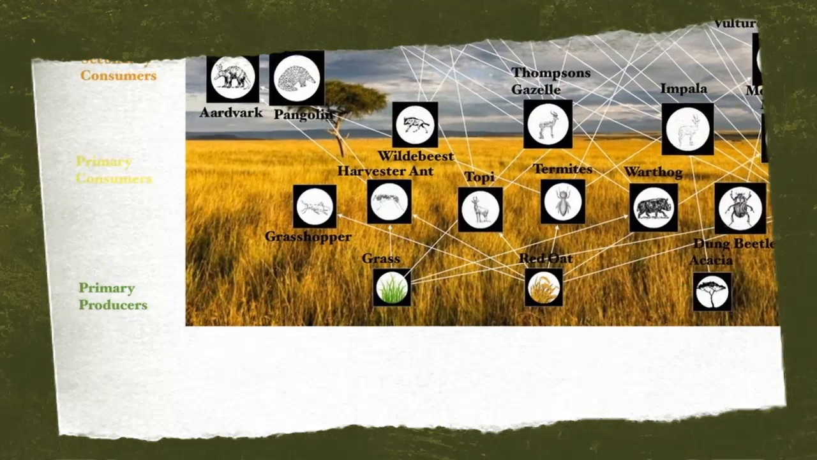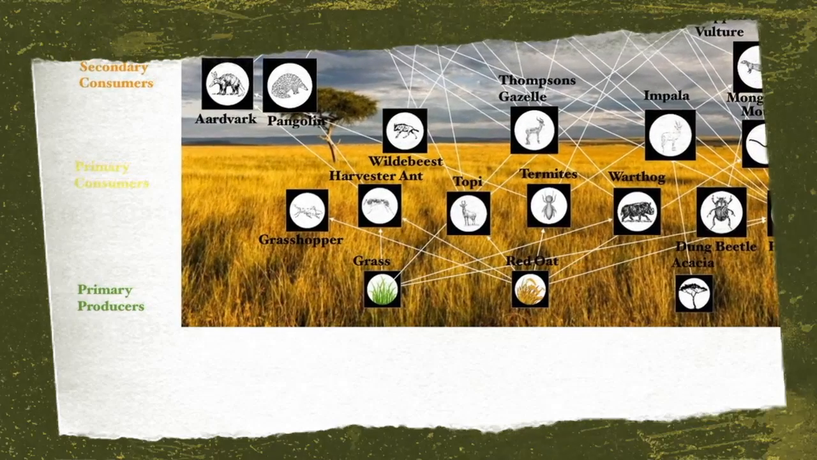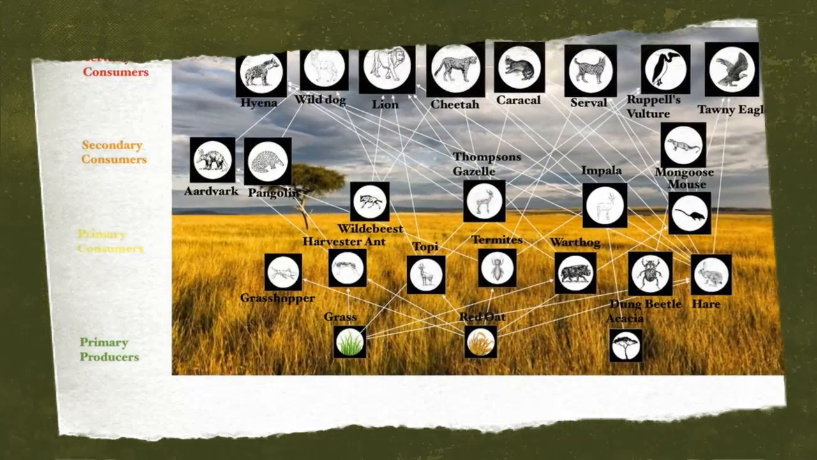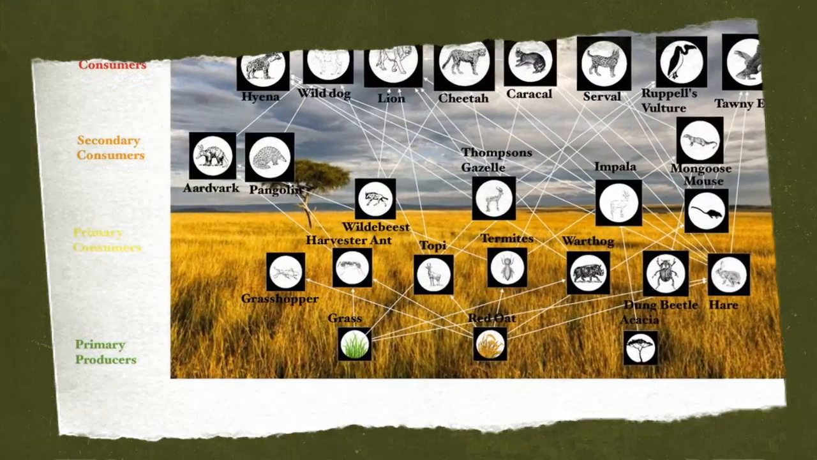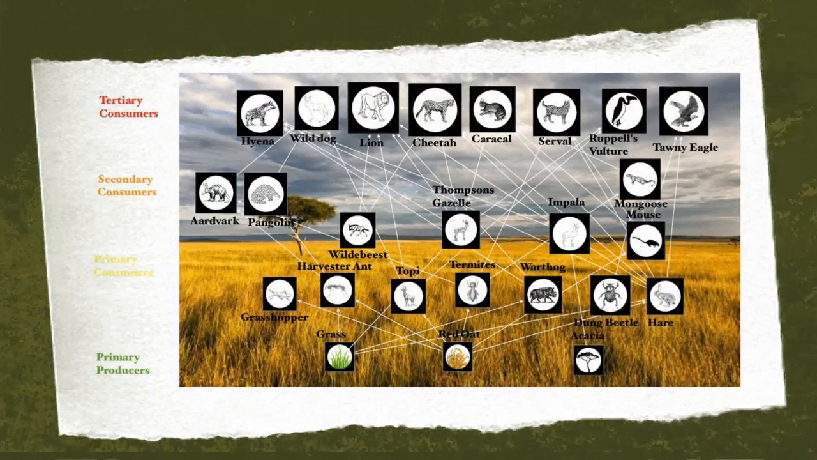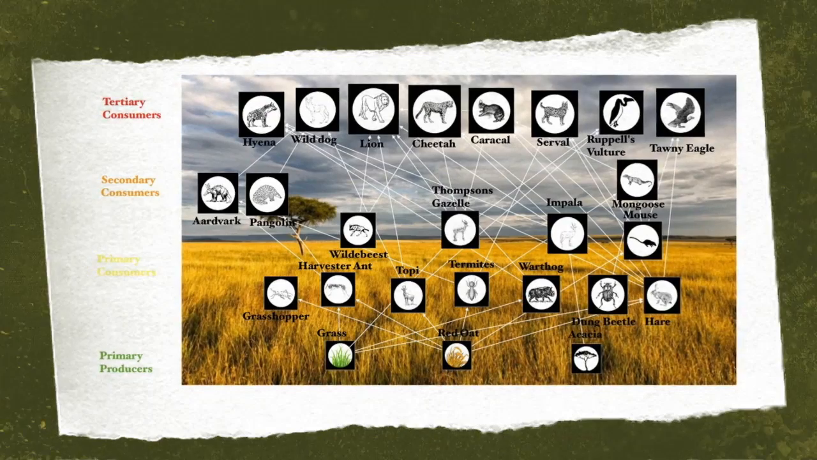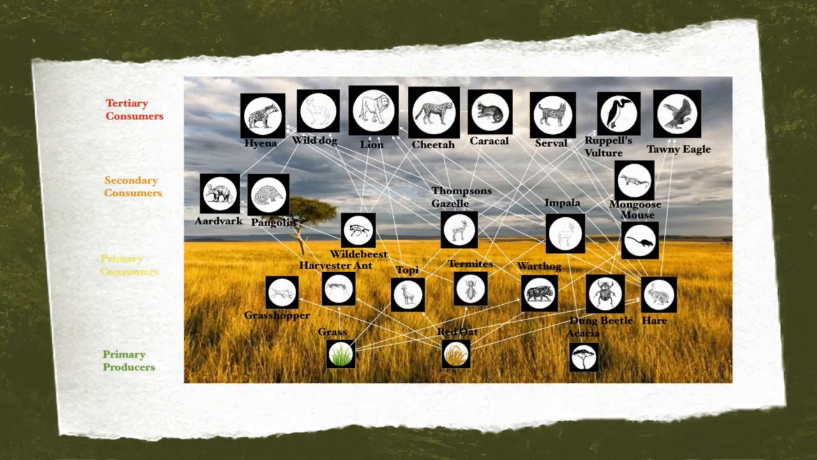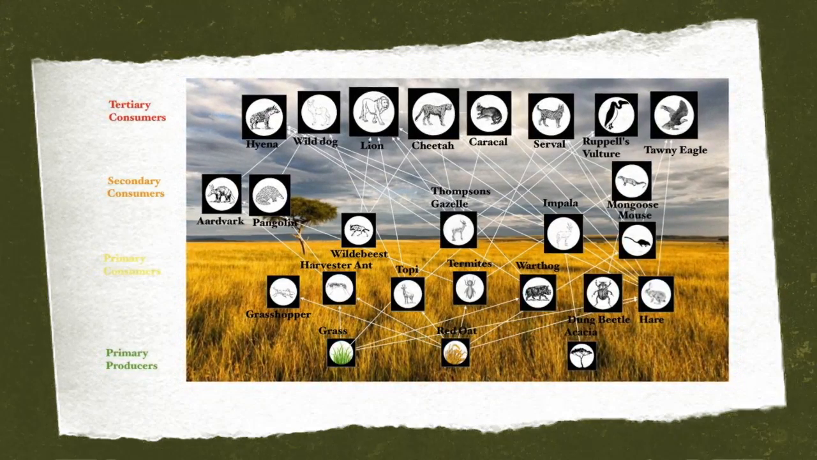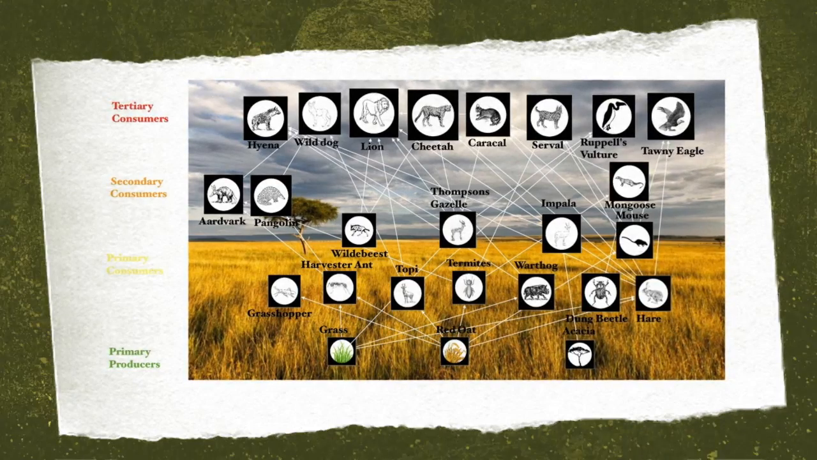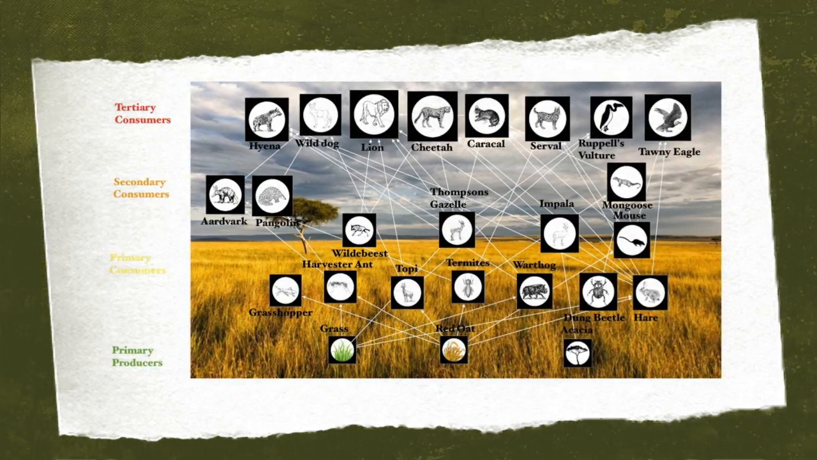The food web of the African savanna starts with autotrophs, grass and trees, which are primary producers. Herbivores such as grasshoppers, hares, etc. are primary consumers. Secondary consumers are pangolins, aardvarks, etc. and consume ants, etc. However, tertiary consumers take up the bulk of the food web, with lions, hyenas, etc. consuming most of the secondary consumers.